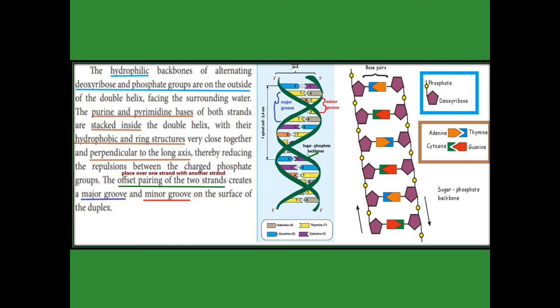Then, one of the strands is placed over the other strand, so it creates two grooves: one is the major groove, another is the minor groove. The major groove I indicated in blue color and the minor groove in red color on the surface of the double helix.